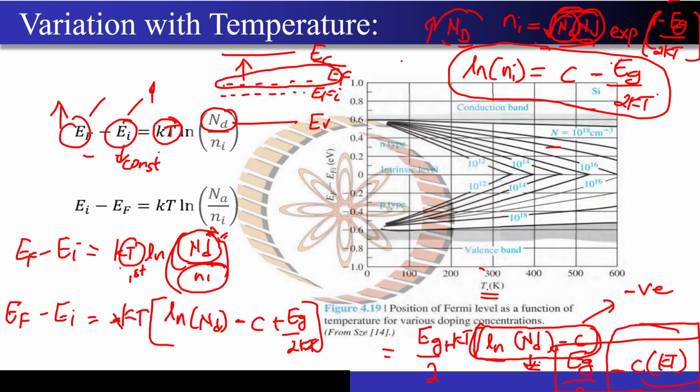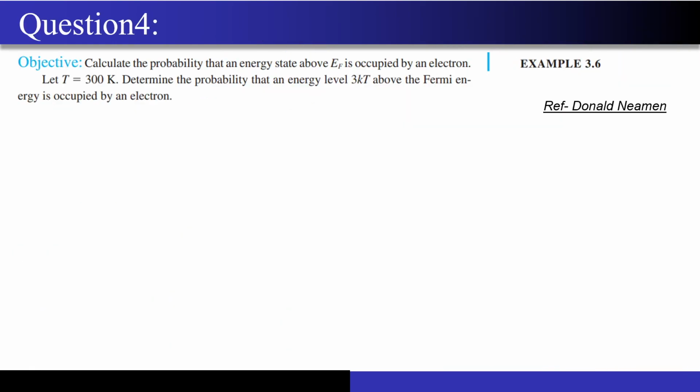So even if I increase the temperature, despite the fact that the T term is directly available over here, there is a hidden T term present in the equation of the intrinsic carrier concentration that is causing this. Eg by 2 and some constant come outside, and because of this minus C into KT you are getting this negative slope. I hope this concept is now very clear to you and you won't be confused with it. Now let's move on to solve a few questions.